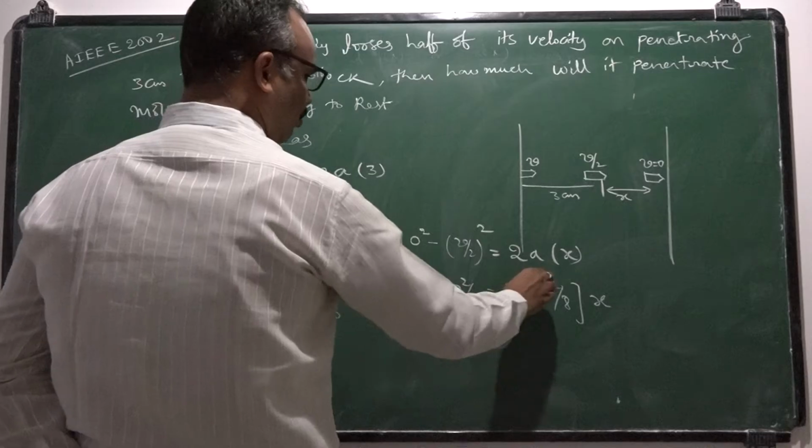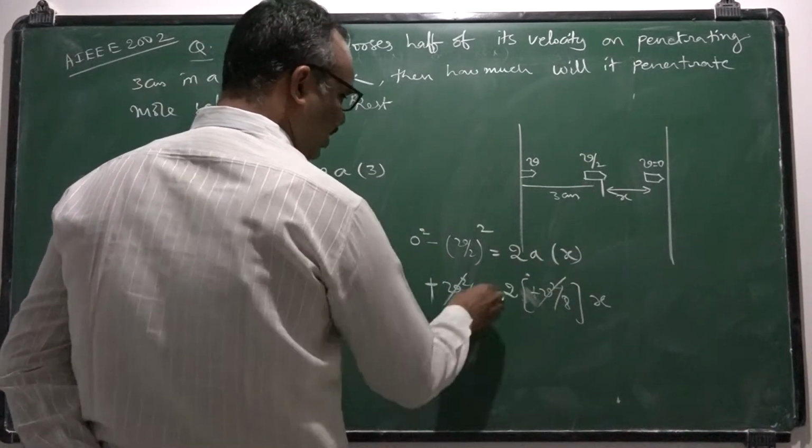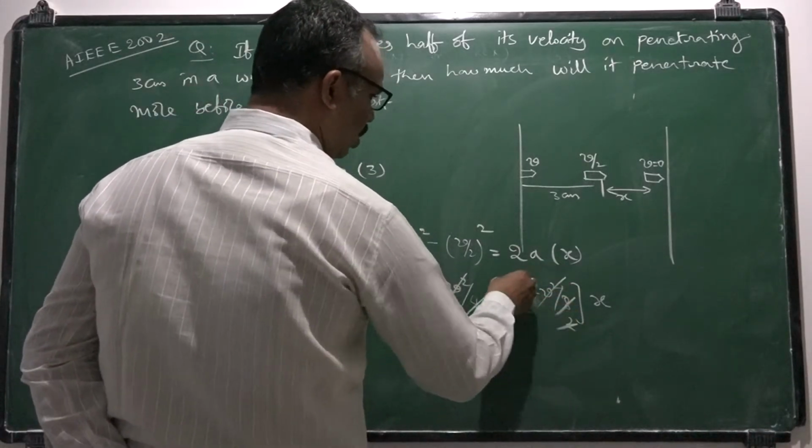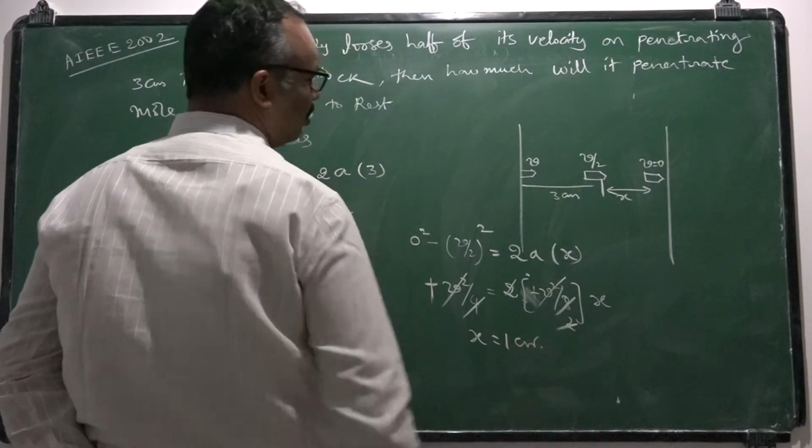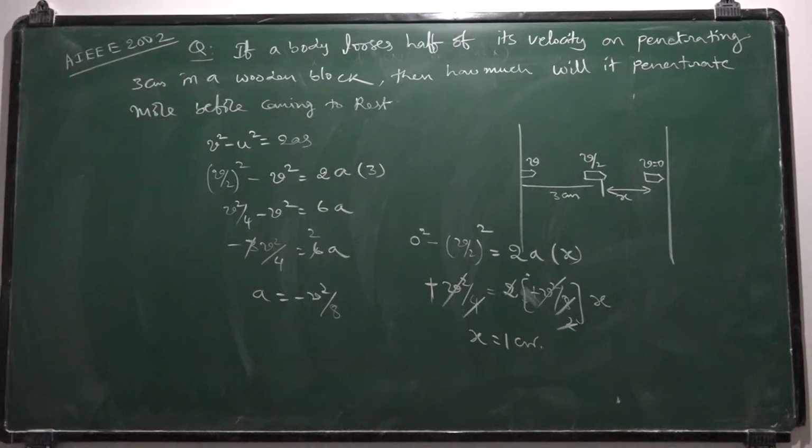So minus and minus get cancelled, v square and v square get cancelled, it will go for 2 times, 2 also gets cancelled. So x is equal to 1 centimeter. It needs to penetrate 1 more centimeter before coming to the state of rest. This is the solution for the given question.